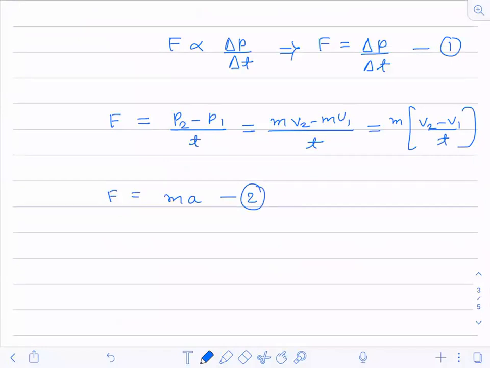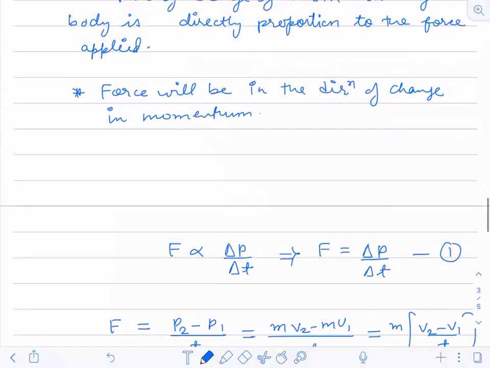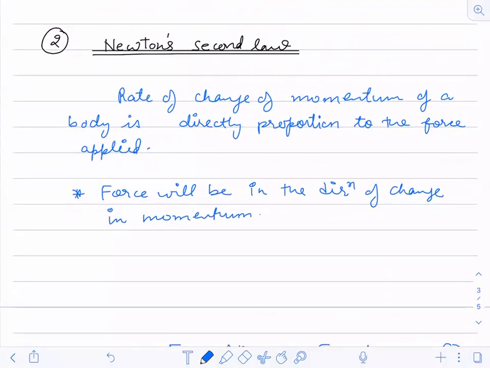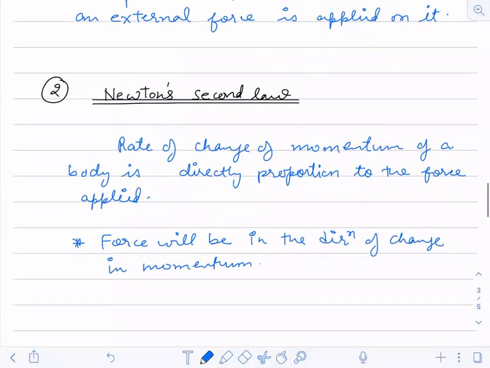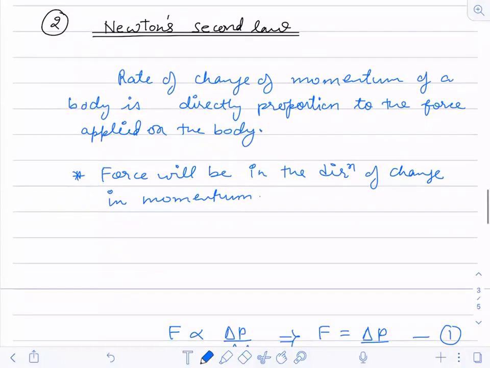So you cannot say that the second law states that mass times the acceleration is the second law. No, that's the final form, the extended form, the final equation that you get from this law. But what does the law state? The law states that the rate of change of momentum of a body is directly proportional to the force applied on the body. Better we state it like that. So I hope you have understood this point.